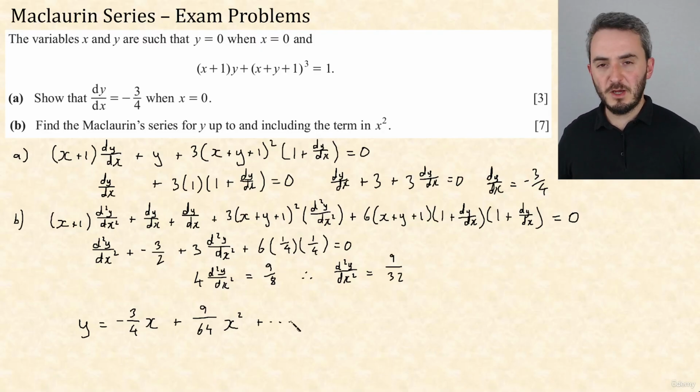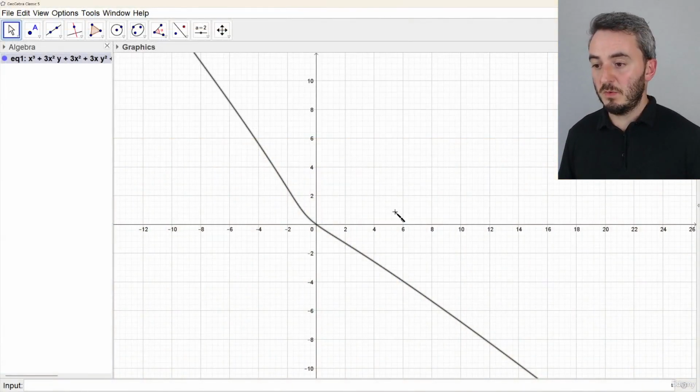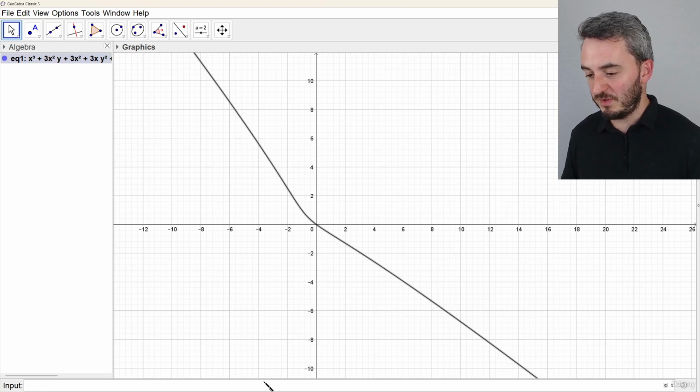Just for fun, let's go over to GeoGebra and see how that quadratic looks compared to that function. Okay, well, here's our function. Well, not a function, an implicitly defined curve, which doesn't look too bad. I mean, it's got some odd wobbles in it. It's almost just a straight line.